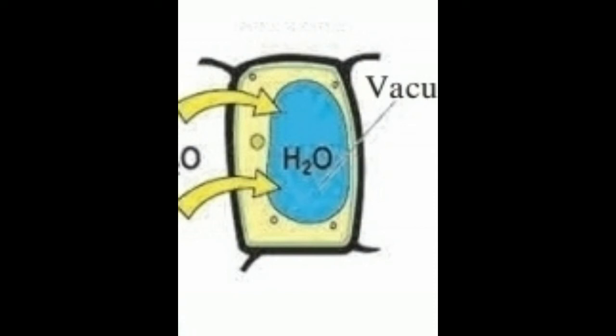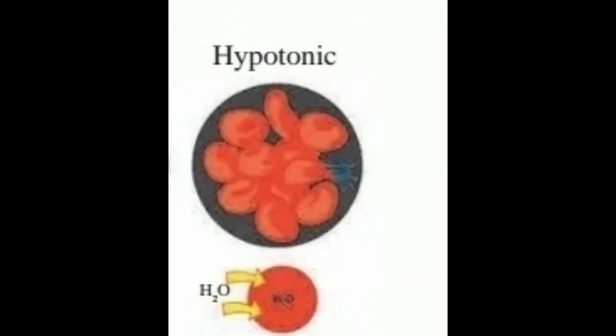So this is a plant cell. Here water enters from the outside medium into the cell. See, the vacuole is fully filled with water. Such osmosis is called hypotonic osmosis. It also takes place in animal cells. So we will learn with the help of RBC. RBC means red blood cells.